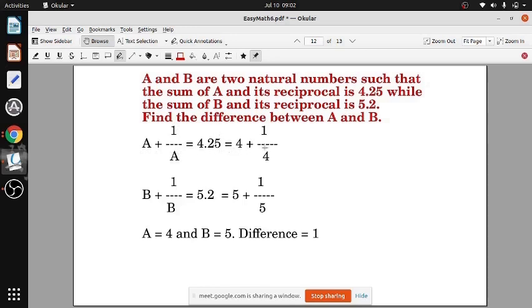So automatically देखो 4 and reciprocal आ गया. A is 4, 1 by A is 1 by 4. So automatically you got the value of A. 4.25, 4 1 by 4, 4 plus 1 by 4. So 4 and its reciprocal. Similarly, 5.2 means 5 1 by 5, or 5 plus 1 by 5. So B plus 1 by B means you get 5 plus 1 by 5. So B is 5 and 1 by B is 1 by 5. So you got A and B value. The difference कितना हुआ? Difference is 1. 4 and 5 का difference. Got it? Clear हुआ बेटी?